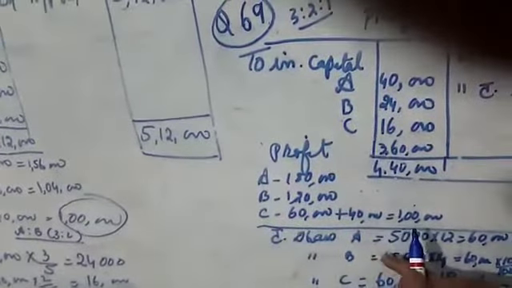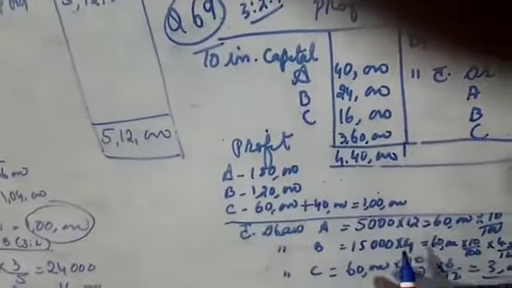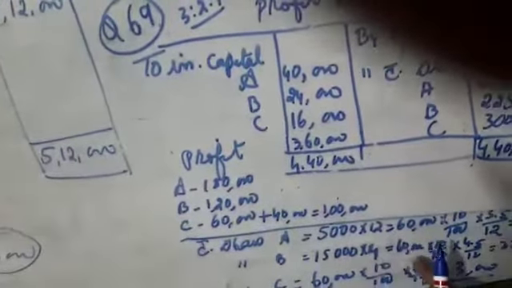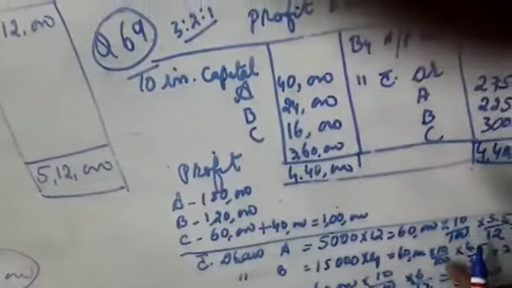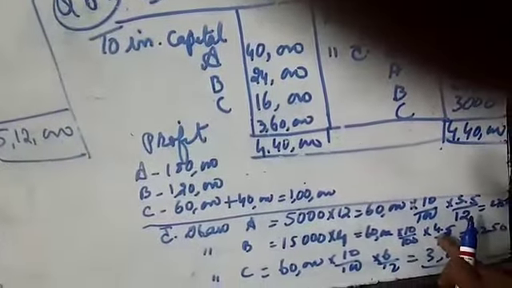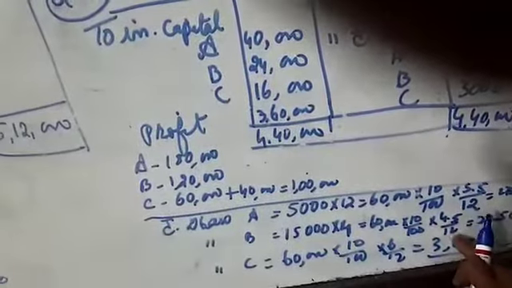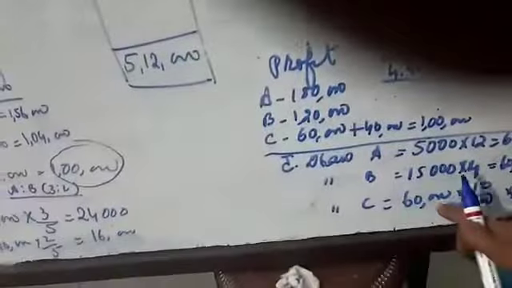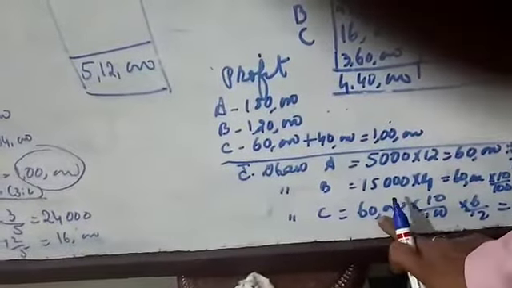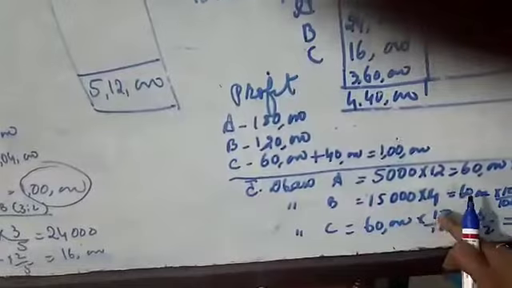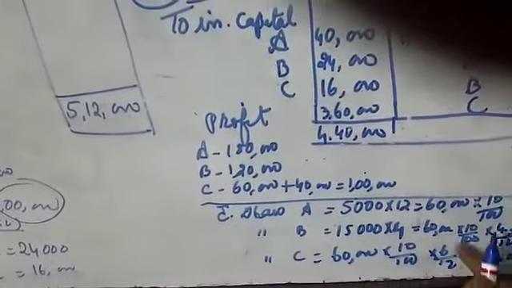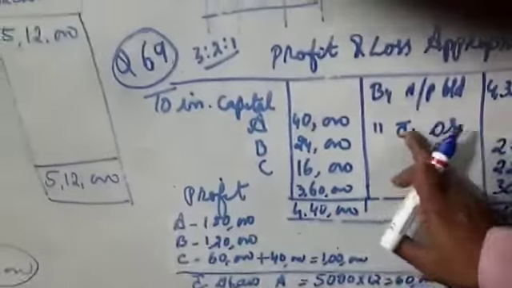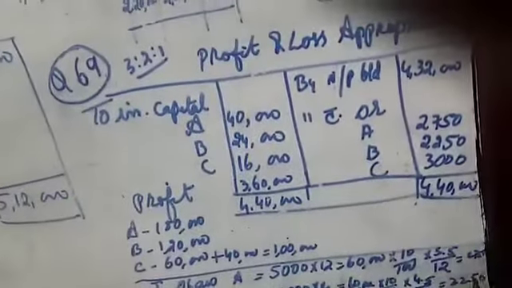And B has withdrawn 15,000 at the end of every quarter. In 1 year there are 4 quarters, so 15,000 into 4, 60,000 into 10 upon 100 into 4.5 upon 12, which is 2,250. And C withdrew 16,000 during the year, so 60,000 in total. Date is not given, so we take 6 upon 12, so 3,000. So interest on drawings of A, B, C.